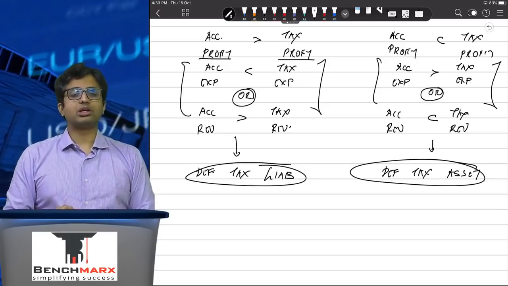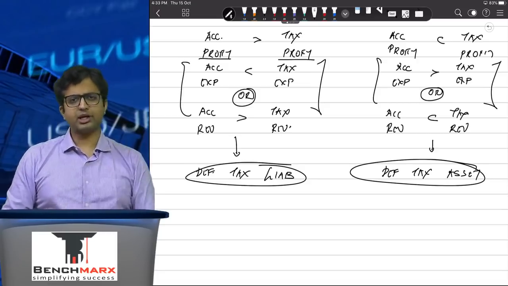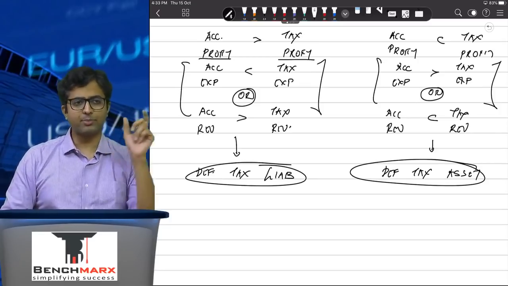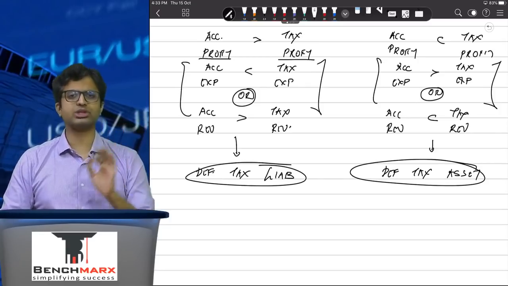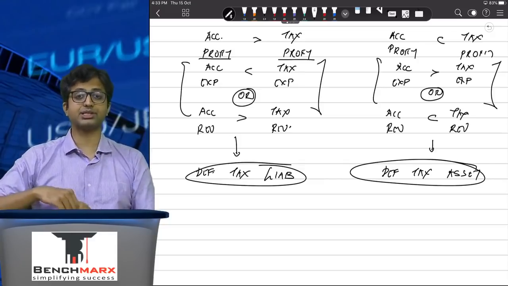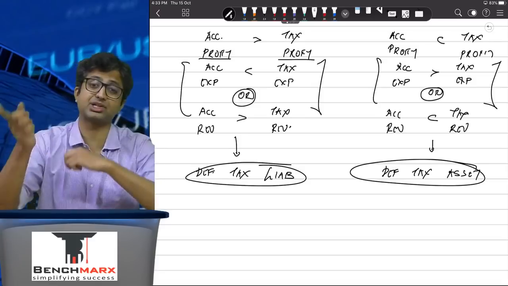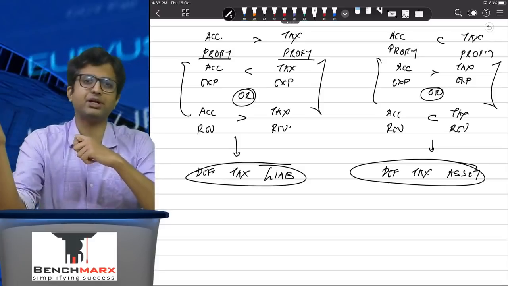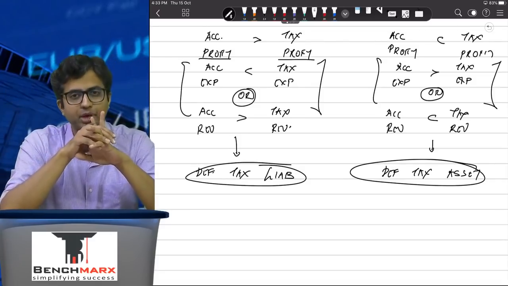What about deferred tax liability? Should it always be created? Yes. The entry for deferred tax liability will be: profit and loss, deferred tax expense, which goes in the profit and loss account, debit to deferred tax liability. But what will be the entry for deferred tax asset? It will be deferred tax asset account debit to deferred tax expense, which will be credited to the P&L.